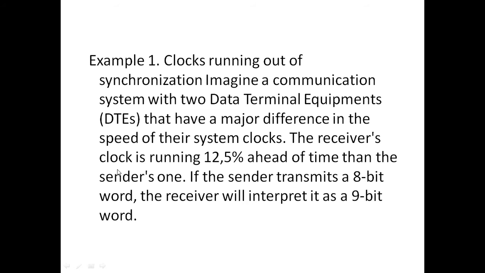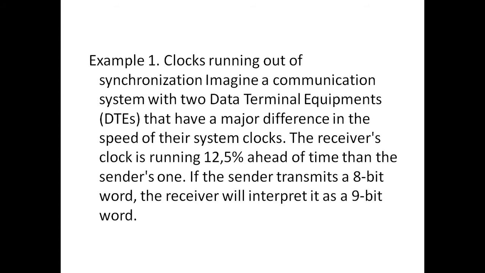Suppose in this example the clocks are running out of synchronization. Imagine a communication system of two data terminal equipments, DTEs, that have a major difference in the speed of their system clocks.